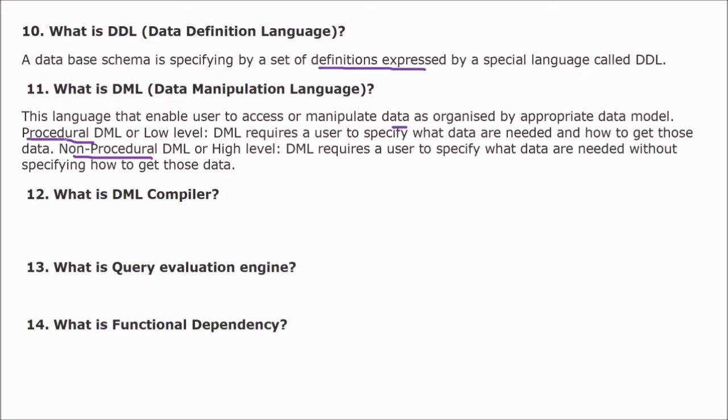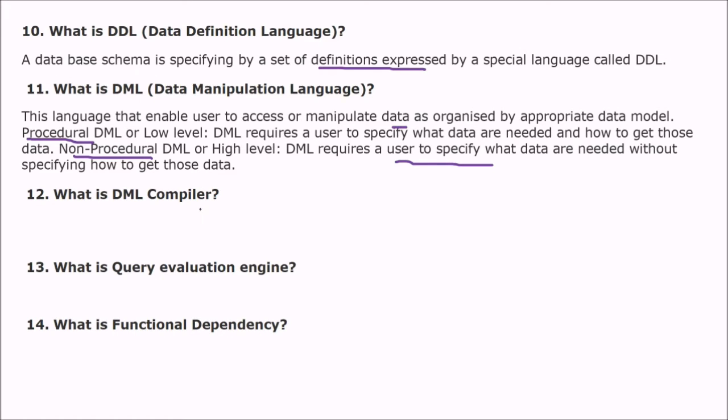Procedural DML, or low-level DML, requires a user to specify what data are needed and how to get these data. First, it requires a user to specify the data needed and how to get those data. While non-procedural DML requires a user to specify what data is needed without specifying how to get these data.